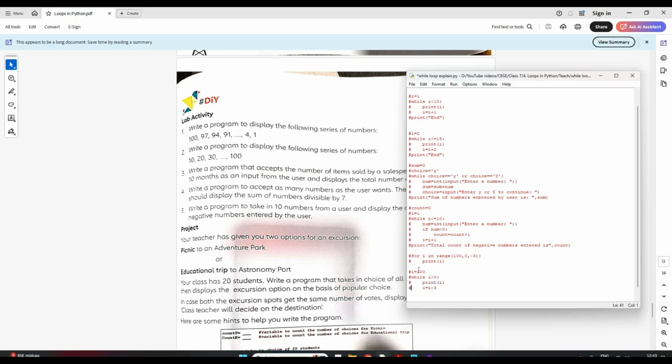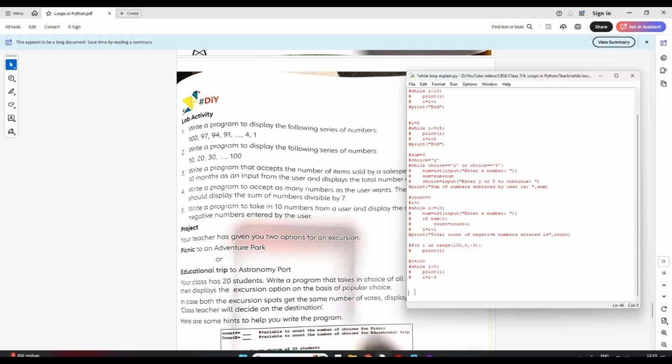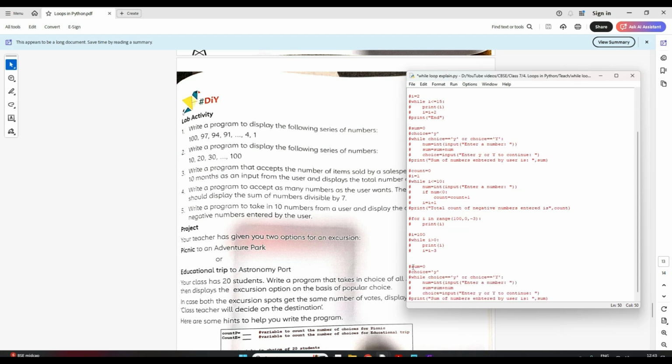Let me comment out this. Yeah, in this one only. Let's see. Let me just copy. So it's similar, because we have to do as many as the user wants, right?